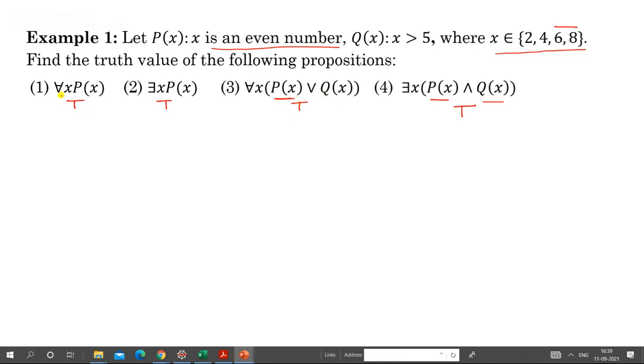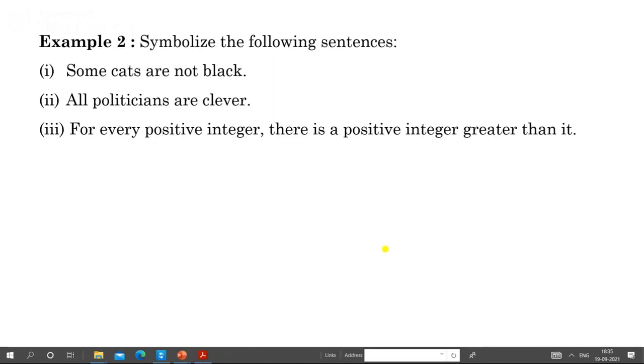Here look at this. Whenever we use a quantifier before any predicate, then it becomes a proposition because now it has some truth value. You can find its truth value, whether it is true or false. If I simply write Px, then it is a predicate on x. But if I apply a quantifier, for example, for all x or there exists x, Px, then this quantifier quantifies Px, and it becomes a proposition. Then it will have a truth value. It may be true or false.